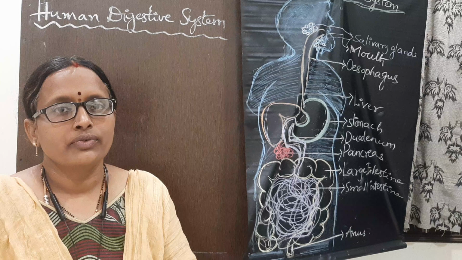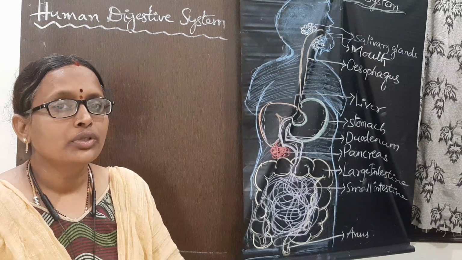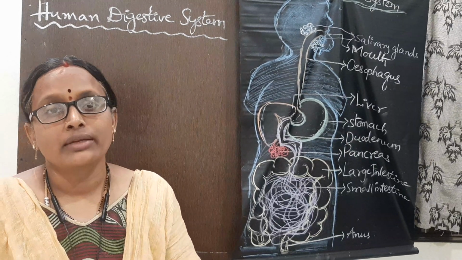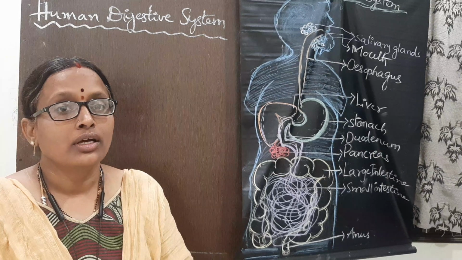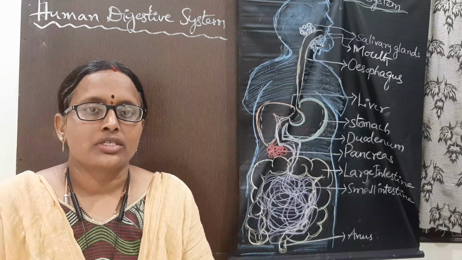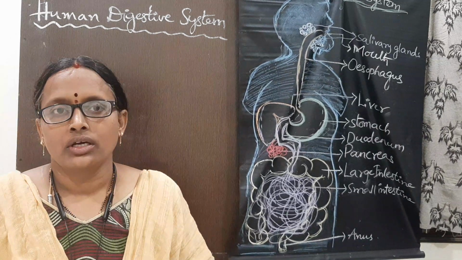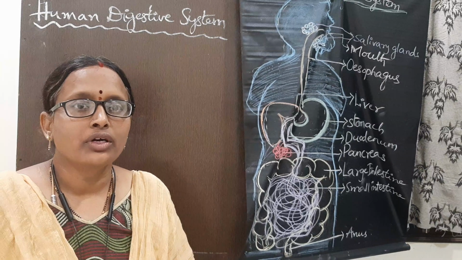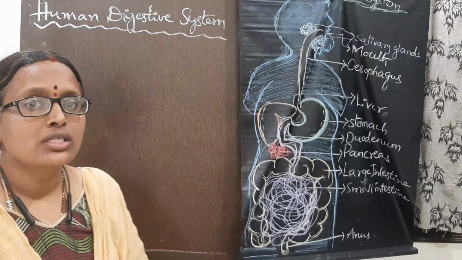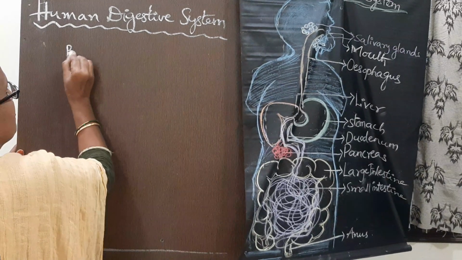So there are specific organs. We know that the complex digestive system consists of the alimentary canal and some glands associated with this digestive system to complete the digestion process. In our digestion, several enzymes work together to complete the process. So what is digestion? Breakdown of food materials.